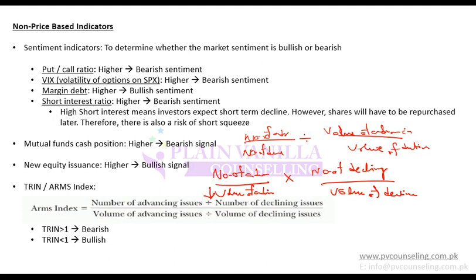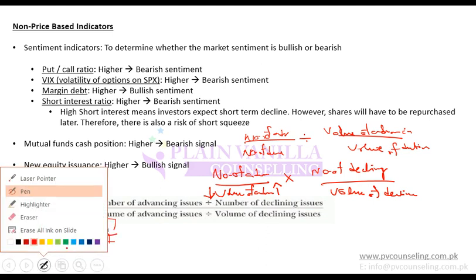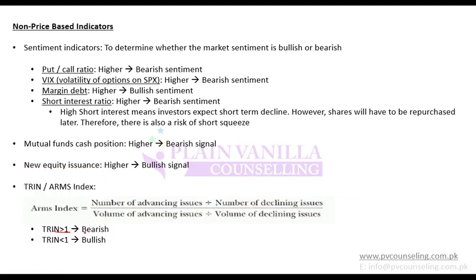If this volume is lower, then overall it will be higher. And if it is less than 1, that means this volume is higher. So if this volume is higher and it is less than 1, that is bullish. And if this volume is lower and it is greater than 1, that is bearish. So the key point to remember is that greater than 1 is assumed to be bearish, less than 1 is assumed to be bullish.